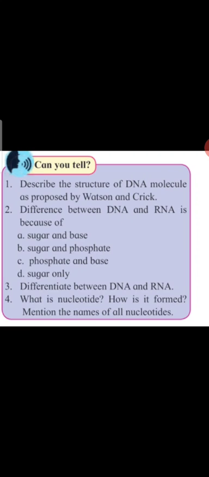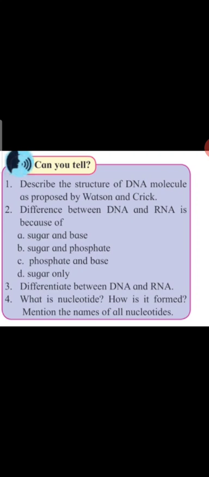Second question, difference between DNA and RNA. The following are the points, with the help of which you have to differentiate between DNA and RNA: sugar and base, sugar and phosphate, phosphate and base, or sugar only. With the help of these options you will differentiate between DNA and RNA. Third question, differentiate between DNA and RNA. Here briefly you have to write what are the differences between DNA and RNA. Now we have completed the topic DNA and also RNA, so you have to differentiate between them.